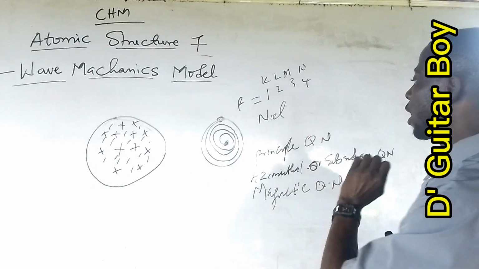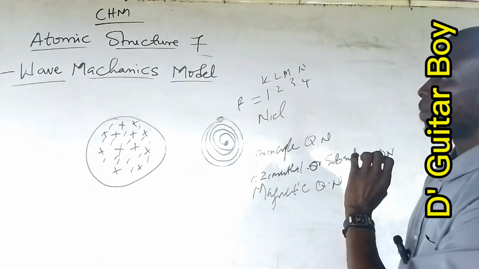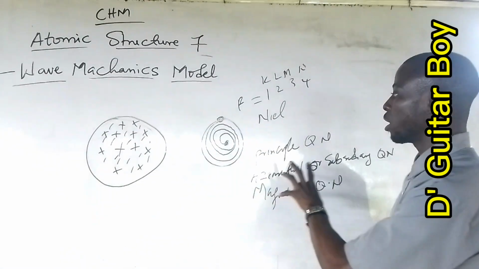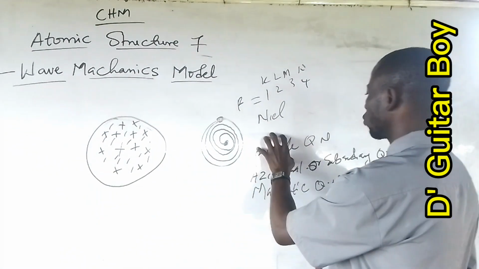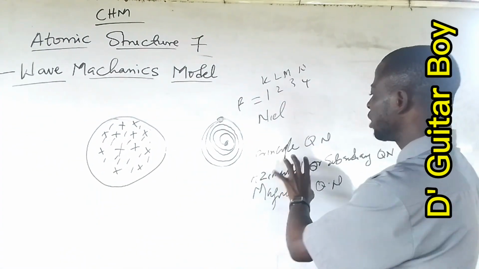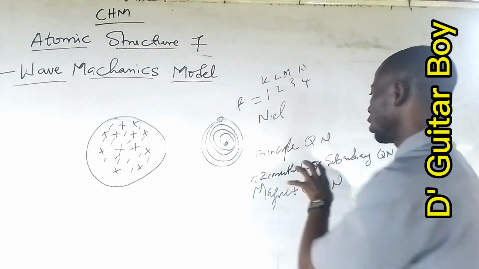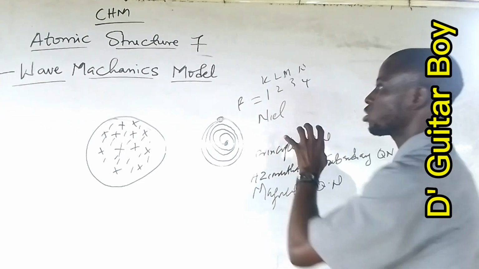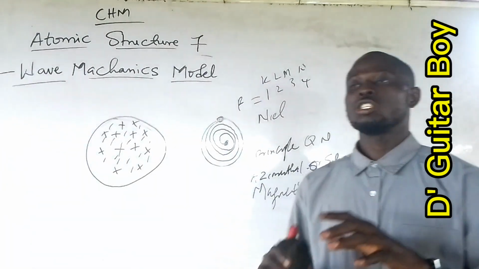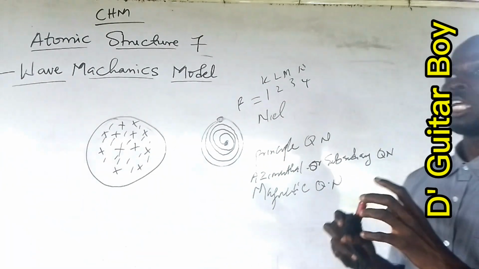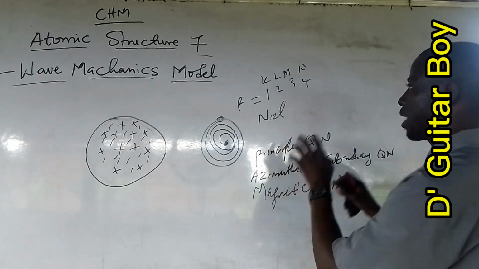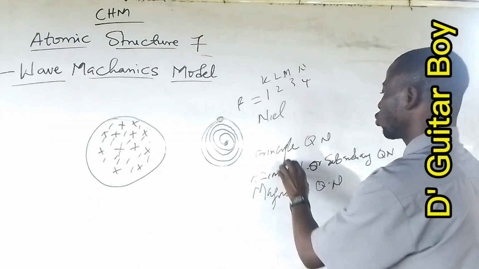So the orbital is identified by a set of these quantum numbers, which means inside the principal quantum number there are other energy differences, just like the energy of a whole house. This is the umbrella that covers the whole house, and inside the house we have rooms.